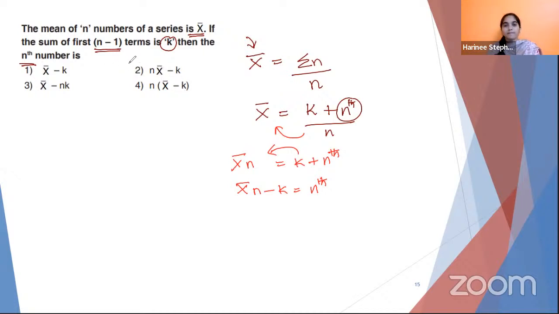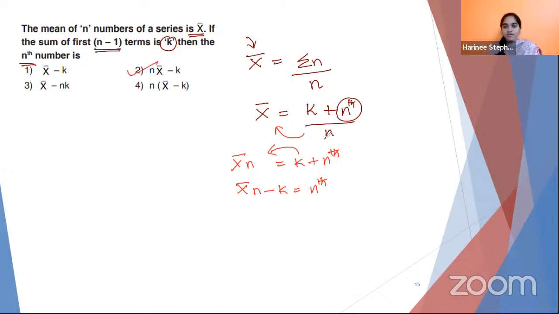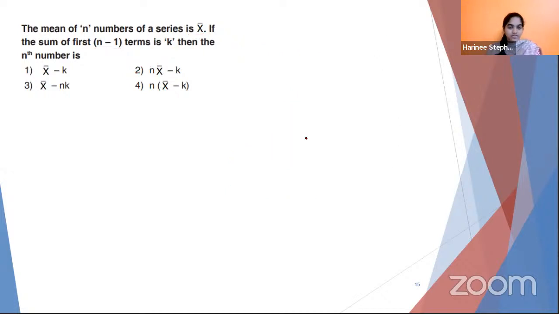Yes, Dundubi. Second one, Chitra, did you get it? Why did you go wrong? You took that n to the whole. Yeah, so that's why you went wrong. It's okay, no problem. So this is the answer. Any doubt in how I took k plus nth term? Anyone? Should I repeat? Okay, fine. Great. Let's go to the next question.